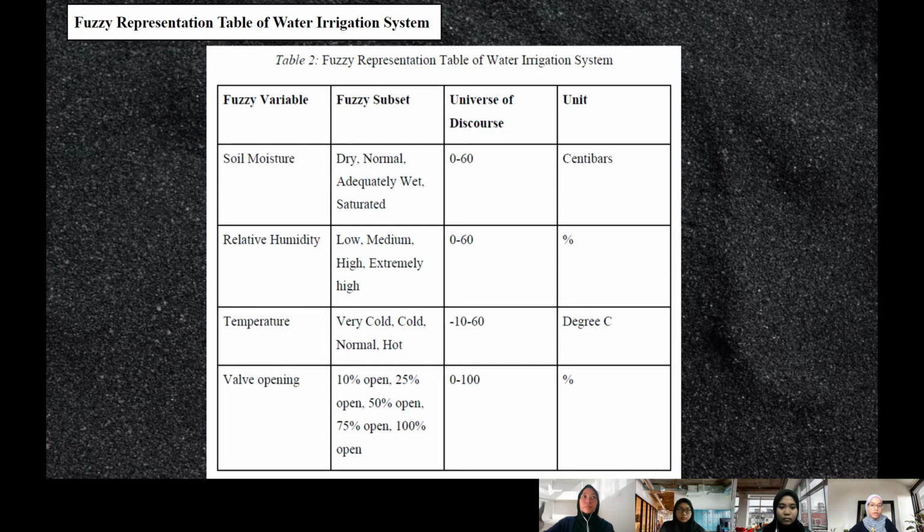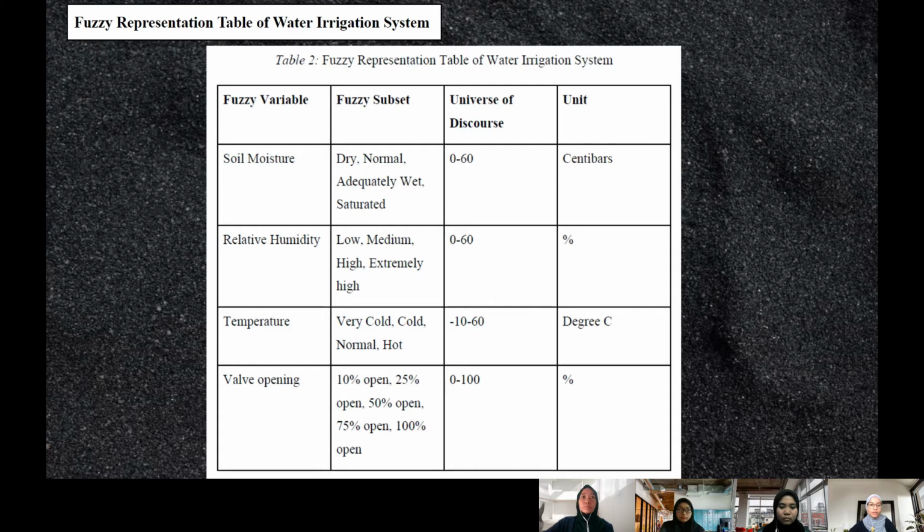So the fuzzy subsets for soil moisture are dry, normal, adequately wet, and saturated. The fuzzy subsets for relative humidity are low, medium, high, and extremely high. For temperature they are very cold, cold, normal, and hot. And for the valve opening they are 10% open, 25% open, 50% open, 75% open, and 100% open.